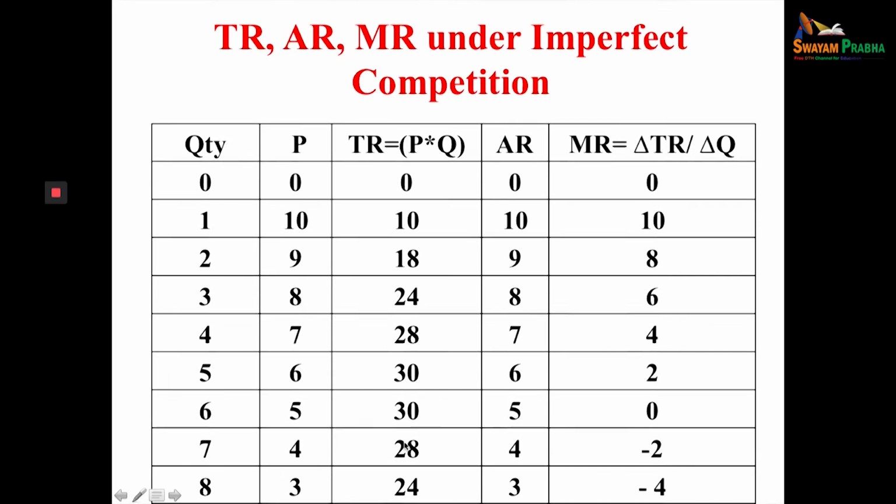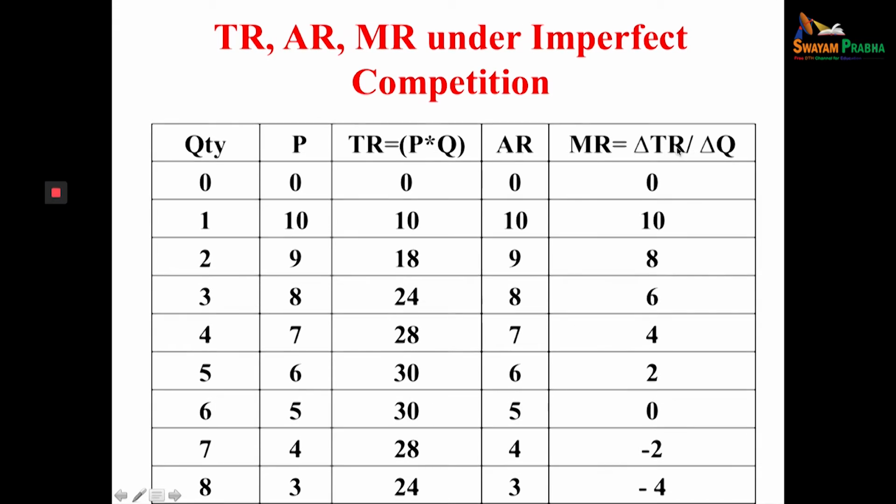Total revenue 28, quantity 7, 4, and 3 and so on. Here is one very interesting thing. The average revenue is very high for the first unit, then it starts decreasing: 10, 9, 8, 7, 6, 5 and 3, but it will never be 0 or negative. But marginal revenue may be 0 and may become negative after some time.